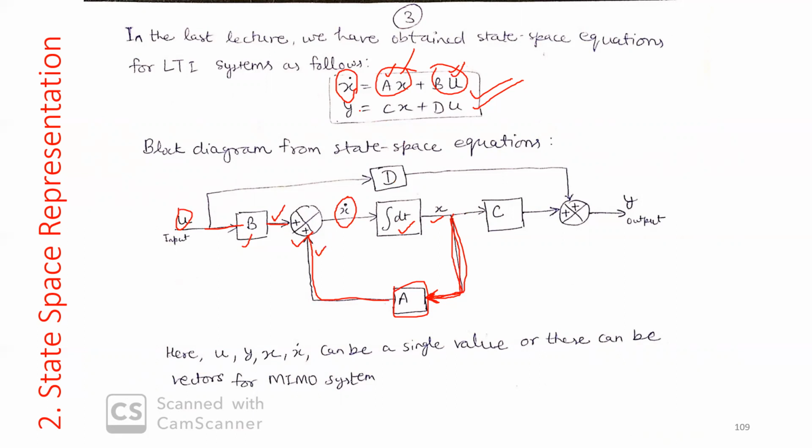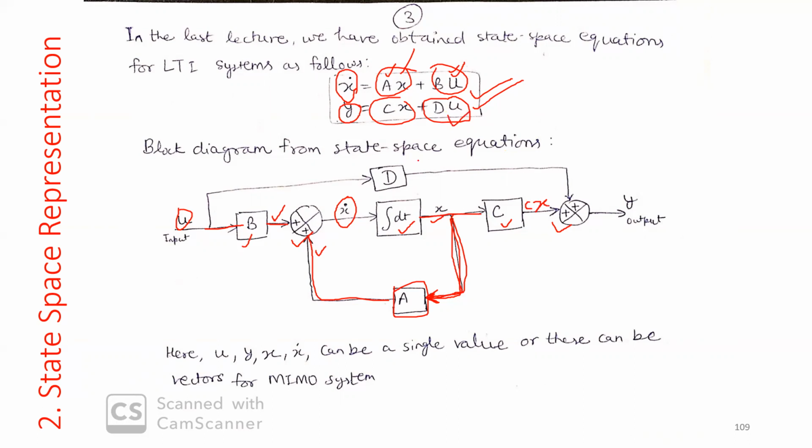The second equation is saying that y is nothing but the summation of Cx plus Du. So we take a summation block here, clear? And we need Cx plus Du. We know x is coming here. We multiply this x with C. So we get Cx here. And now we need Du.